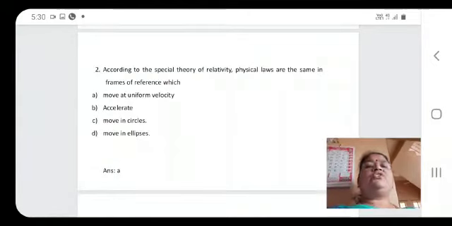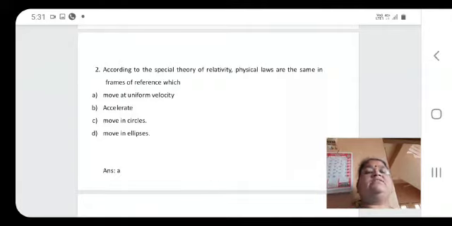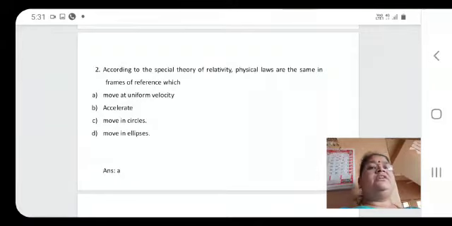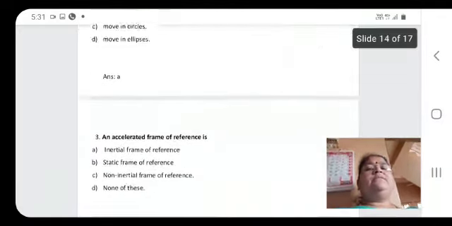Now we will move to the second question. According to the special theory of relativity, physical laws are the same in frames of reference which: A, move at uniform velocity; B, accelerate; C, move in circles; D, move in ellipses. According to the special theory of relativity, physical laws are the same in frames of reference which move at uniform velocity. So the correct option for this second question is A, move at uniform velocity.